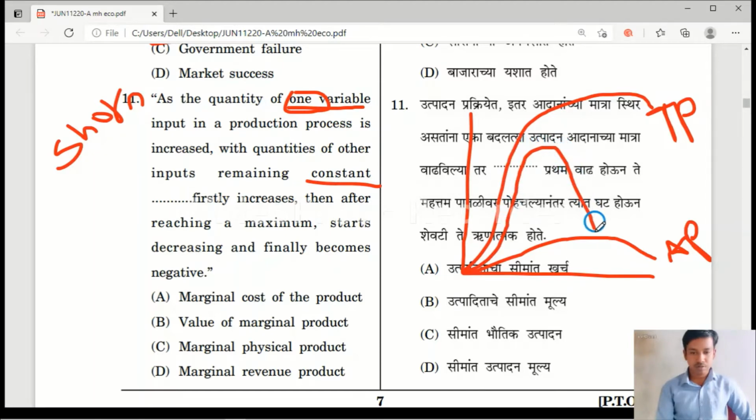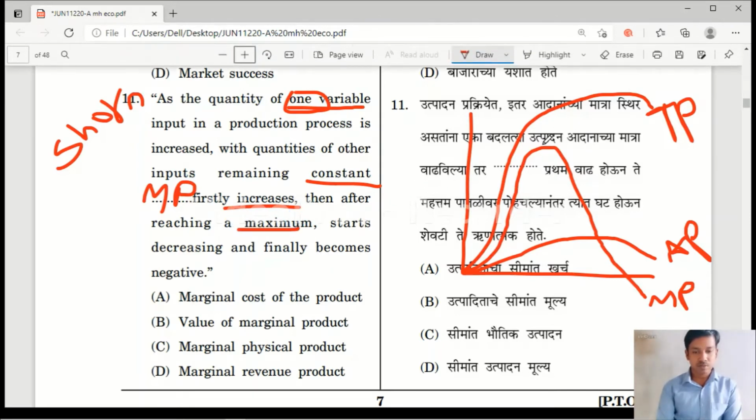And this is the marginal product curve. According to this theory, observe the marginal product curve here. Marginal product first increases, then it reaches a maximum.